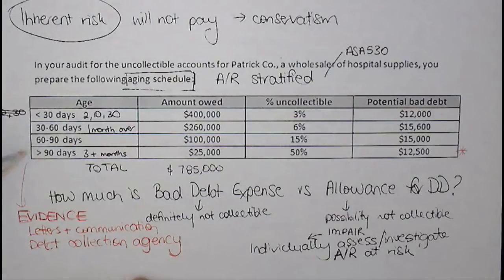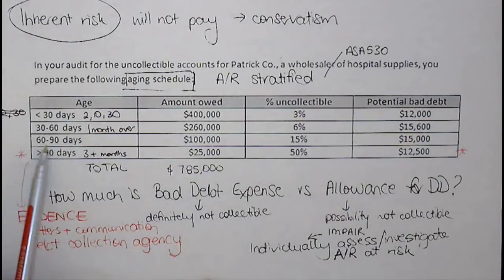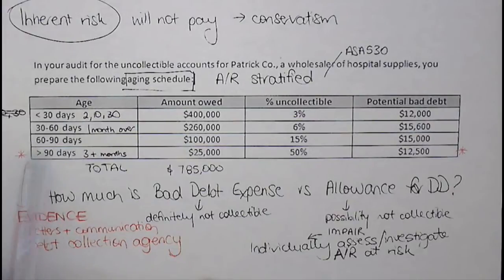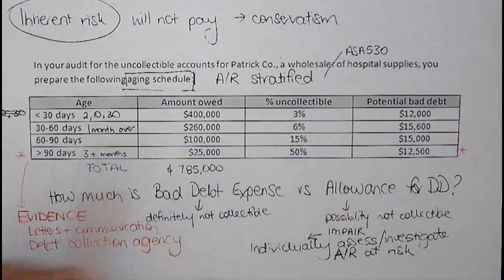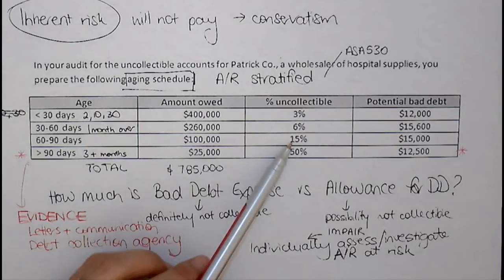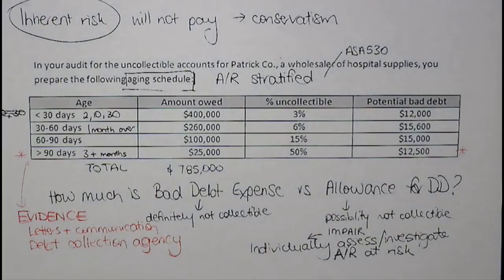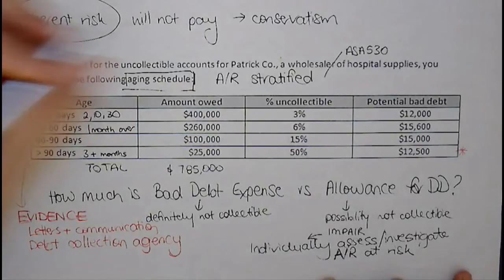So in my practical experience, a lot of things that are in 3 months or over are more likely to be bad debt expense. Things that are in my 60 to 90 days, now it says here that the management estimate that 15% is uncollectible. I'd need to evaluate whether that estimate is appropriate, because remember, as well as making sure that I follow AASB 139, I also need to look at